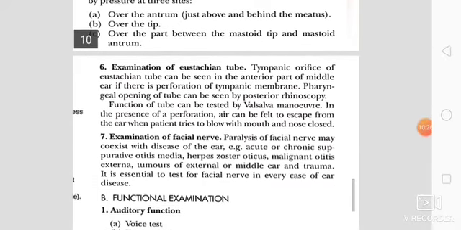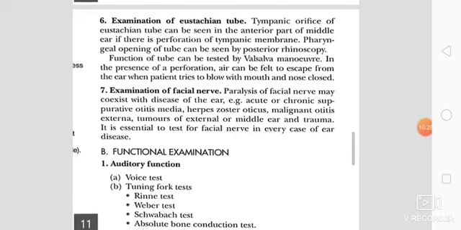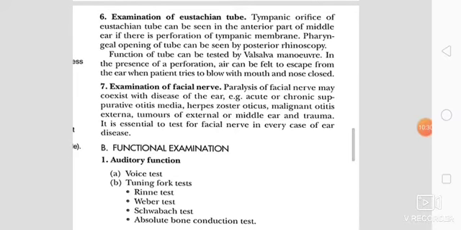Then we should go for the examination of the eustachian tube. The tympanic orifice of the eustachian tube can be seen in the anterior part of the middle ear if there is a perforation of the tympanic membrane. The pharyngeal opening of the tube can be seen by posterior rhinoscopy. Function of the tube can be tested by the Valsalva maneuver. In the presence of a perforation, air can be felt to escape from the ear when the patient tries to blow with mouth and nose closed. This is the method of the Valsalva maneuver.